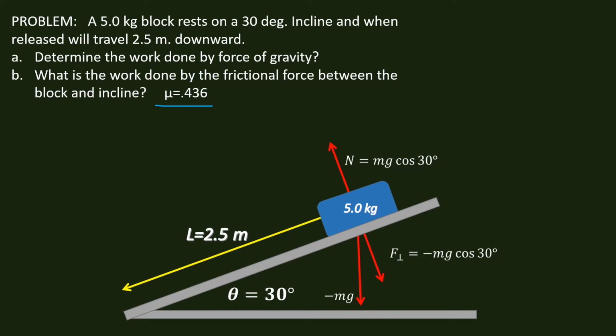Okay, remember from chapter 4 in dynamics, we have N equal to mg cosine 30 degrees. This is the angle right here, cosine 30 degrees. And then we have F perpendicular, which is exactly the opposite direction and equal to the same thing, only opposite. And then we have the minus mg, which is the vector for the weight. Okay, and we want to find the work done also by the normal force. So 3 things.